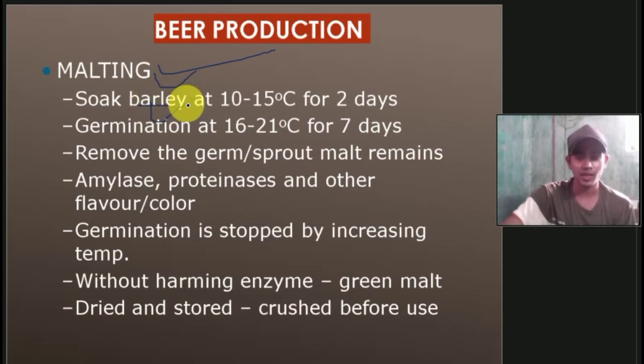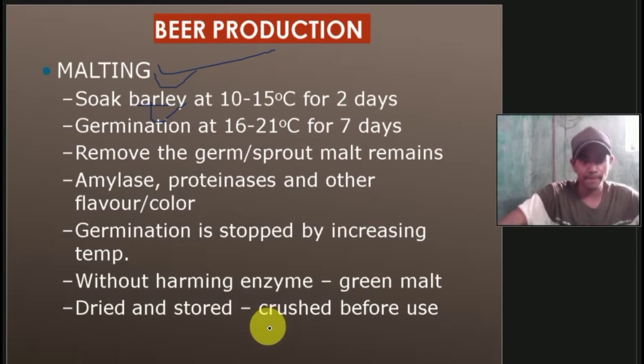Soak barley at 10 to 15 degrees Celsius for 2 days. Then germination at 16 to 21 degrees Celsius for 7 days. Then remove the germ sprout; malt remains. Then amylase, proteinases and other flavor and color compounds are produced. Then germination is stopped by increasing temperature without harming the enzyme. Green malt is produced, dried and stored, and crushed before use. So this is the process of malting.